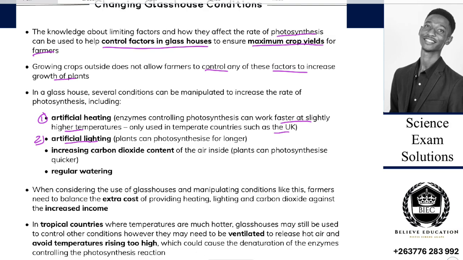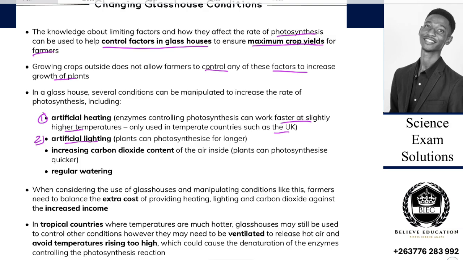So most people just think that photosynthesis only happens with light from the sun. Just think that it is only the sun, but no, we can have artificial light. And that artificial light means our plants can photosynthesize for a longer time. Some go into darkness, but others keep on having light. So as they keep having light, they keep on photosynthesizing.